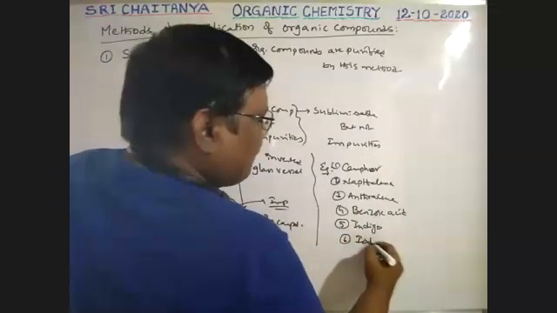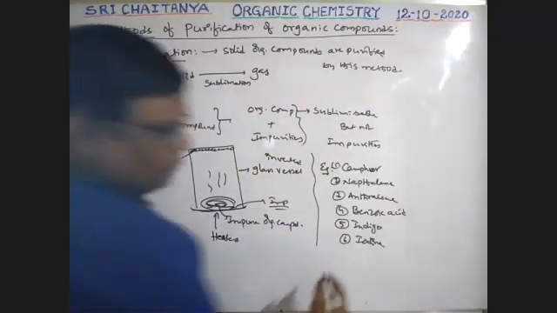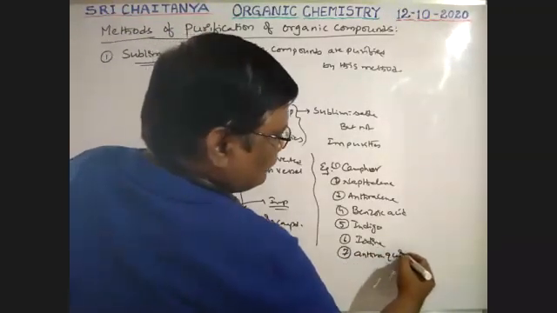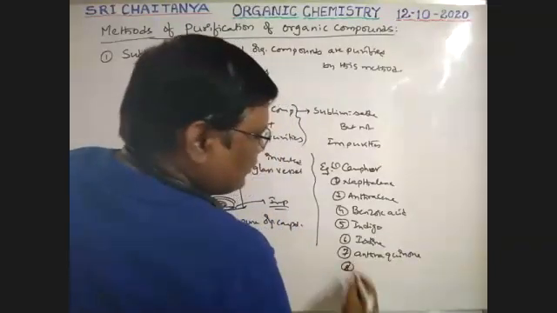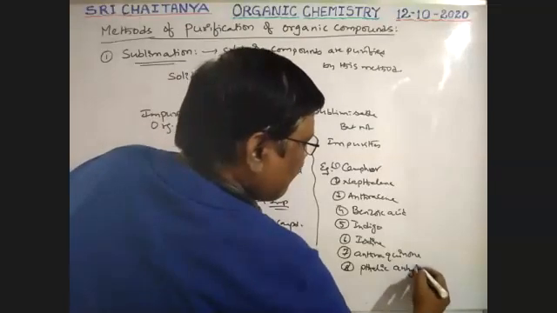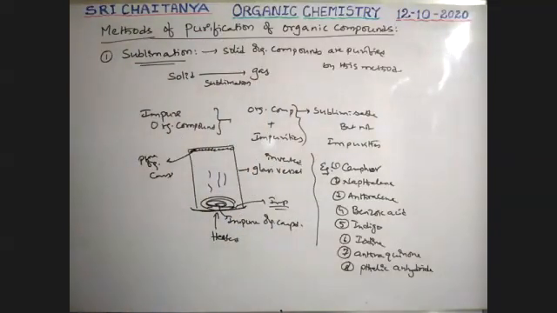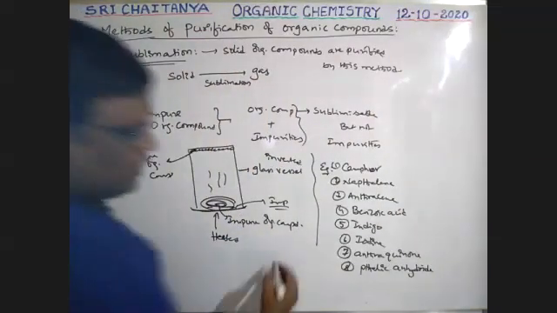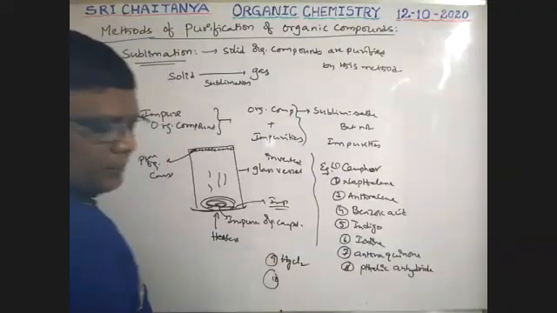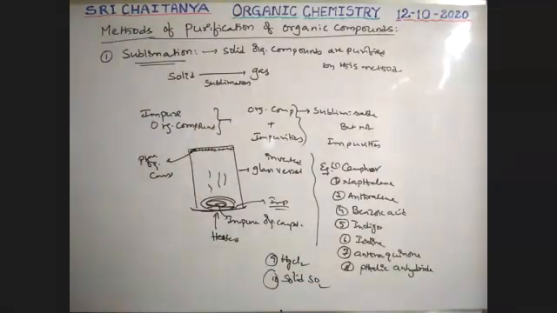Next, iodine, purified. Next, anthraquinone, purified. Next, phthalic anhydride can be purified. Next, HgCl2, mercuric chloride. Next, solid SO2. These are all purified by this method.